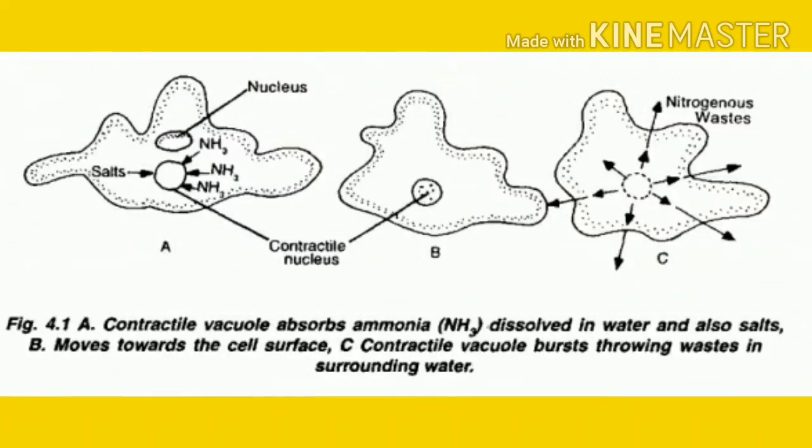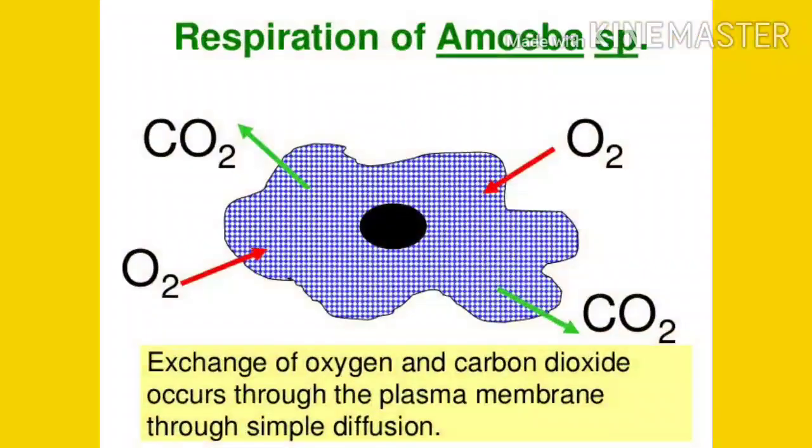So now you can answer: which organ of the amoeba helps in excretion? The answer is the contractile vacuole. Then which part of the body helps in movement? Pseudopodia. Okay? Now, how does an amoeba respire? In amoeba, exchange of gases occurs through the cell membrane. There is no respiratory system as developed in our body. Oxygen from the surrounding water diffuses into the cytoplasm, and carbon dioxide from the body of the amoeba diffuses out into the surrounding water.